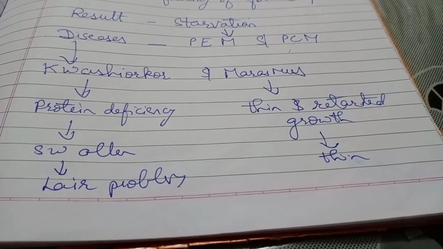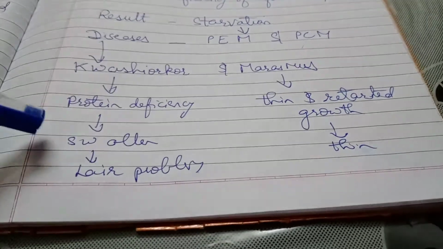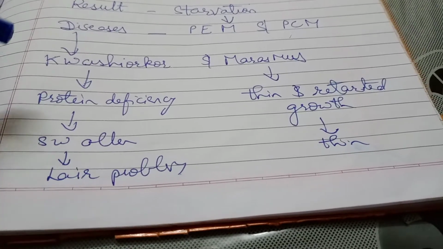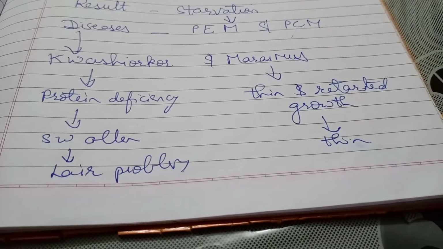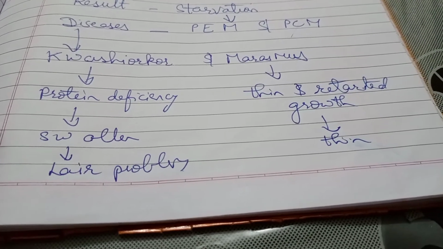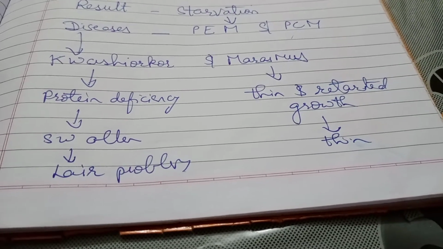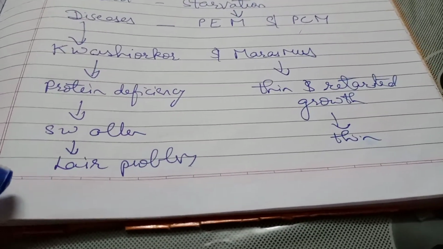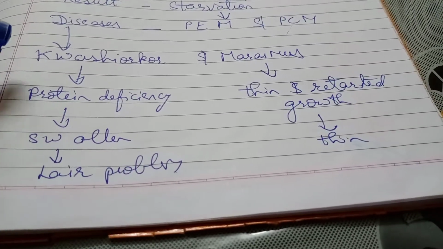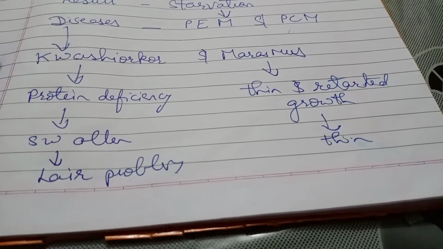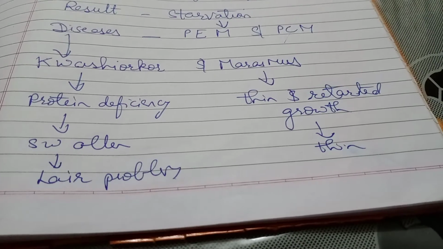And then what happens? There is swelling, matlab फूल जाना. There is swelling due to water retention as well as protein scarcity. So swollen face, swollen feet, matlab फूल जाना, सूजन आ जाना. So that happens. Then there is discoloration of hair, means there is either hair loss or hair problem. And also diarrhea occurs in such children. So these are the symptoms of Kwashiorkor disease, and it happens mostly in infants or in children up to 3 years of age.